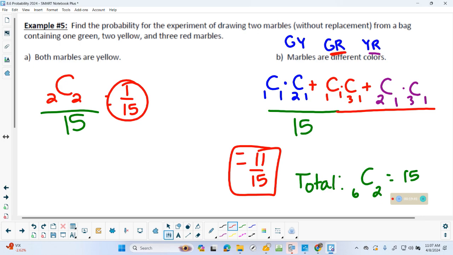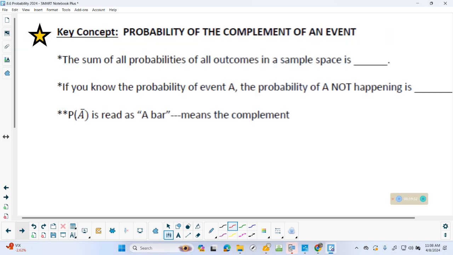All right, next thing is super easy. Ready? If the chance of rain is 30% today, what's the chance it won't rain? 70. Okay, that's what we're going to talk about. That is the complement of an event. So the chance that it will rain is 30, you got the 70% because they total up to 100%, or of course 1 if we're not in percent style. So flip it. If you know the probability of the event that it won't happen, of course you're just going to subtract it.